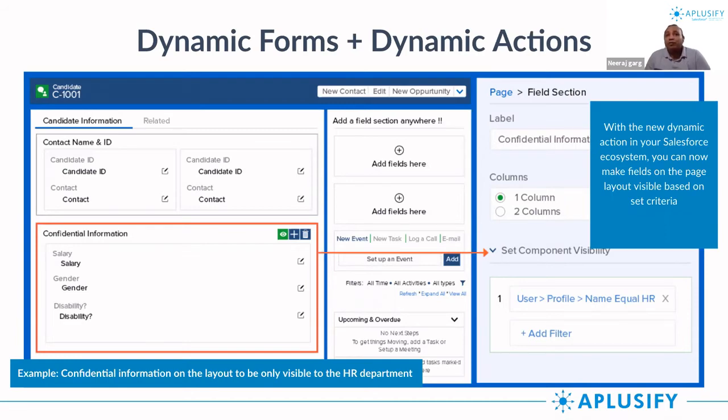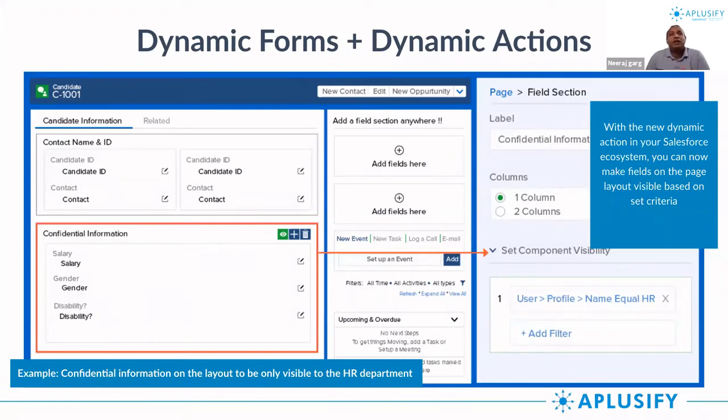Maybe you can have one more filter in it, which says that someone in HR who is an HR manager or an HR VP in that organization can actually go and see that confidential information. So that is the kind of stuff you can do with dynamic forms. That is why it is called dynamic. Dynamic means on the fly, where you can have dynamic information displayed on the same page layout.